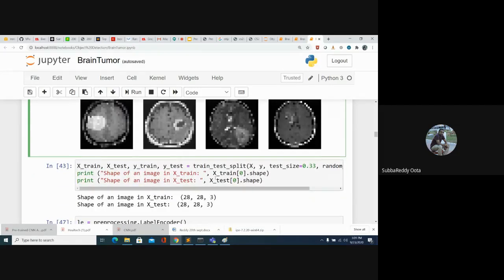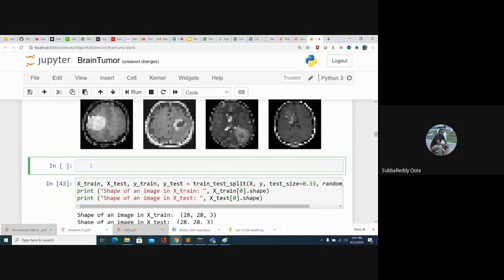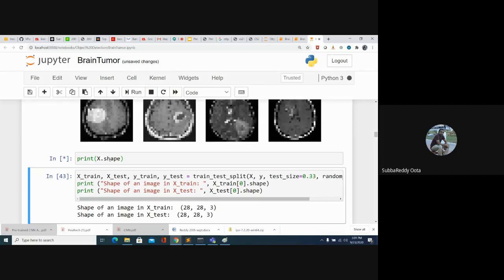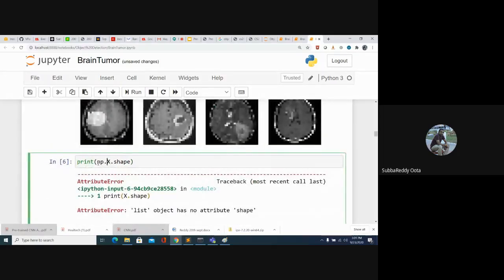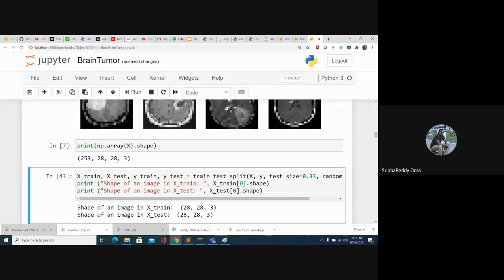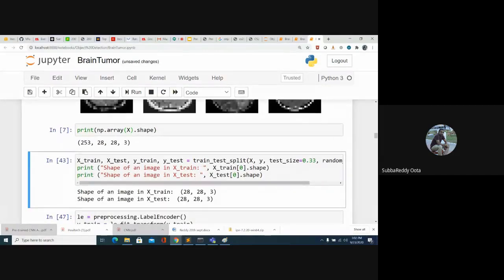Someone asked how many images are present in X and how many in Y. I want to see the overall dataset size. So the total number of images is 253, and each image size is 28 by 28 by 3.